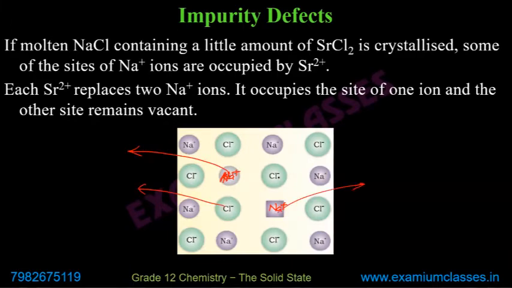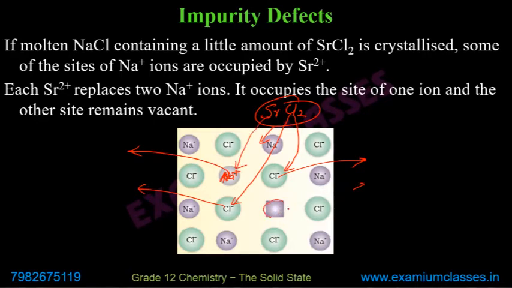This Na+ went out, this Cl- went out. Suppose after that, to balance that, SrCl2 gets in. So if all these sites are vacant, the two chlorines will come here and occupy the chlorine sites, and one Sr2+ will come here. This will remain vacant.